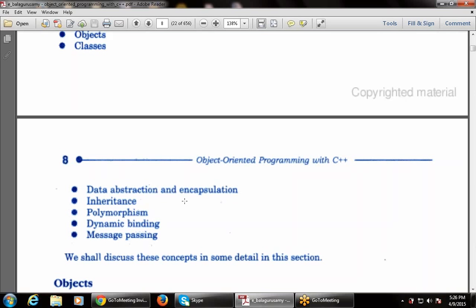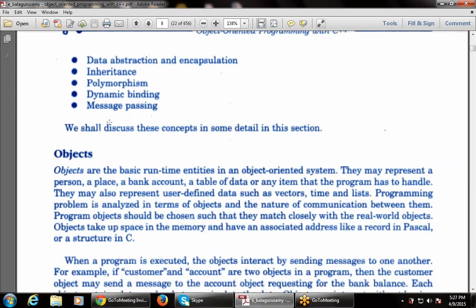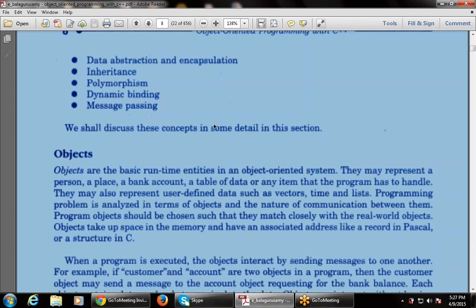And these are all chapters, nothing else in C++. So these are 1, 2, 3, 4, 5, 6, 7: 7 basic concepts of object-oriented programming, and each concept has multiple chapters, or a single chapter. So this is the main crux of C++, or this is whole C++, these 7 topics: objects, classes, data abstraction, encapsulation, inheritance, polymorphism, dynamic binding, message passing. So these are the 7 new concepts of object oriented, that is the main, whole C++, that is the full C++, right?